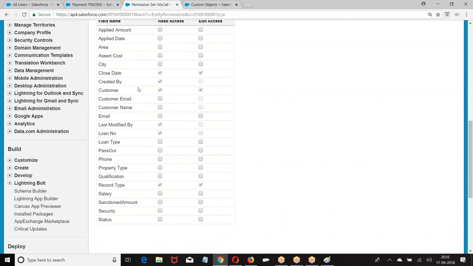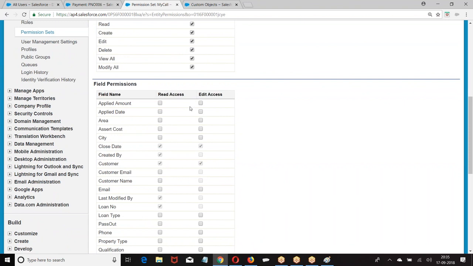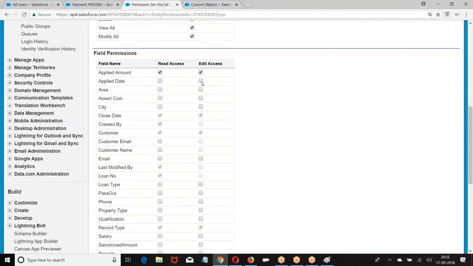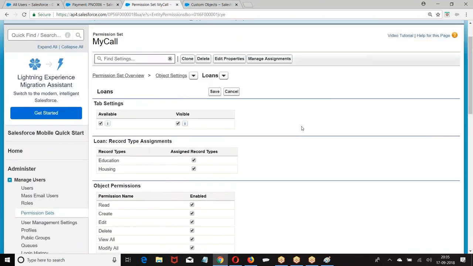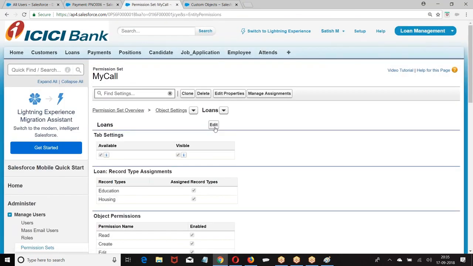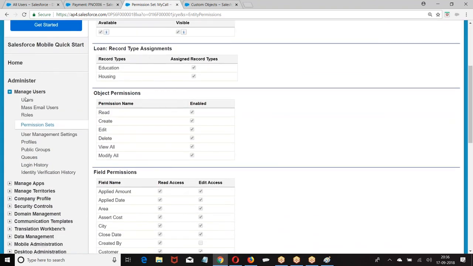Then which fields do you want to show? In that object, a lot of fields are there. Because you don't have permission on the object, field level also you will not get it. So on the fields also I am giving the permission. So I give some extra permission. What is the name of this permission? My call. I created extra permission called My call. Now to whom do I want to give this?